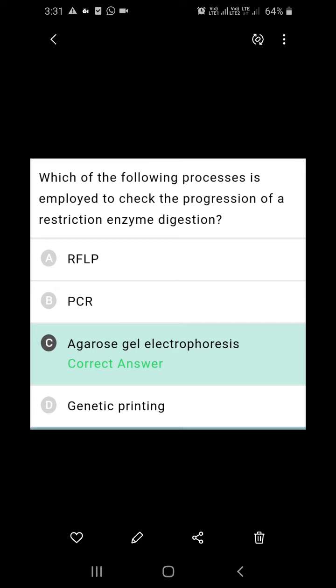Which of the following processes is employed to check progression of restriction enzyme digestion? Actually, the progression of restriction enzyme digestion is checked by gel electrophoresis, in which we use agarose gel and an electric field. By using that, we can separate DNA fragments according to their size. Equal sized pores are present on the agarose gel. As a result, the larger molecules move slowly and the smaller molecules move faster. Hence, they get separated. This process is known as agarose gel electrophoresis.